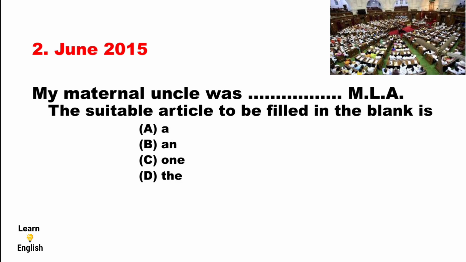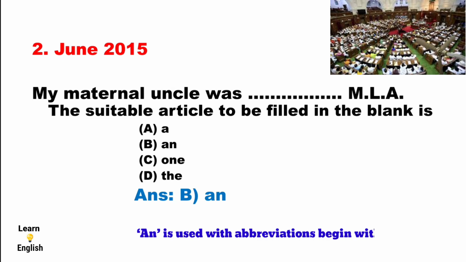The answer is option B, an. Why is an correct here? Because we applied a rule here. The rule is: an is used with abbreviations that begin with a vowel sound. This rule is applied here, an MLA. That's why an is correct.